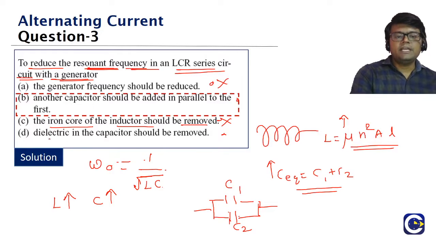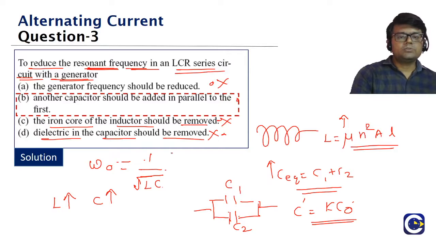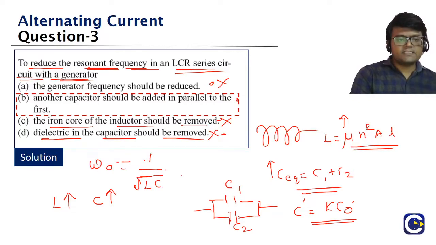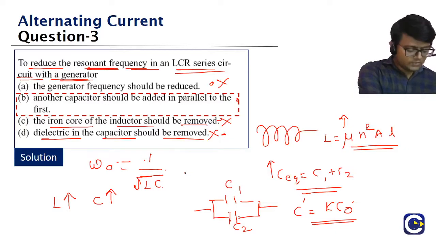Look at option D. The dielectric in the capacitor should be removed. If you have a dielectric in the capacitor, the C dash formula is K into C naught, where C naught is the capacitance with air and K is the dielectric constant. If you remove the dielectric, the capacitance will reduce. This also is not going to reduce the frequency. It is in fact going to increase the frequency. Clear, guys? So what is the correct answer? Jivita, hi. The correct answer must be B. Okay, we'll go to the next question, guys.